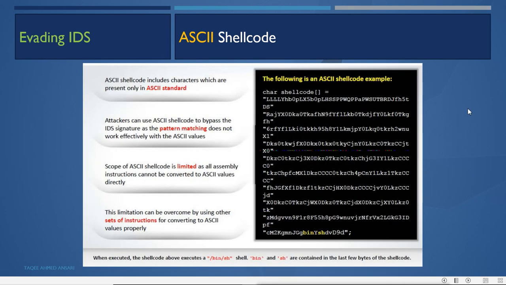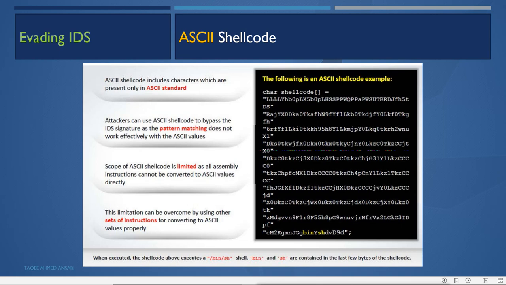Then, just like polymorphic shellcode, the attacker can use ASCII shellcode also. This ASCII shellcode includes only characters that are present in the ASCII standard. The attacker can use ASCII shellcode to bypass the IDS signature, as pattern matching does not work effectively with ASCII values.